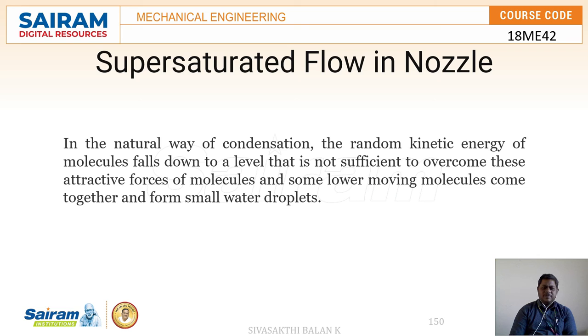In the natural way of condensation, the random kinetic energy of the molecules falls to a level that is not sufficient to overcome the attractive forces of the molecules, and some slower moving molecules come together and form small water droplets. This is the reason for supersaturated flow.